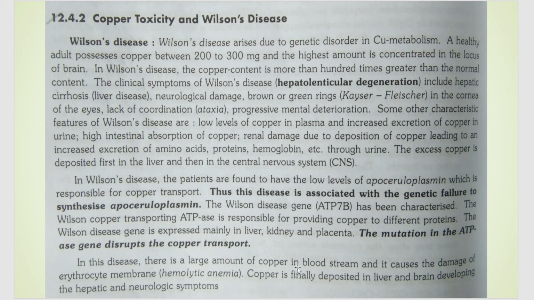So in this disease, a large amount of excess copper will first get into your bloodstream, then slowly start depositing in your liver as well as in your brain, causing all the neurological problems and hepatic problems.